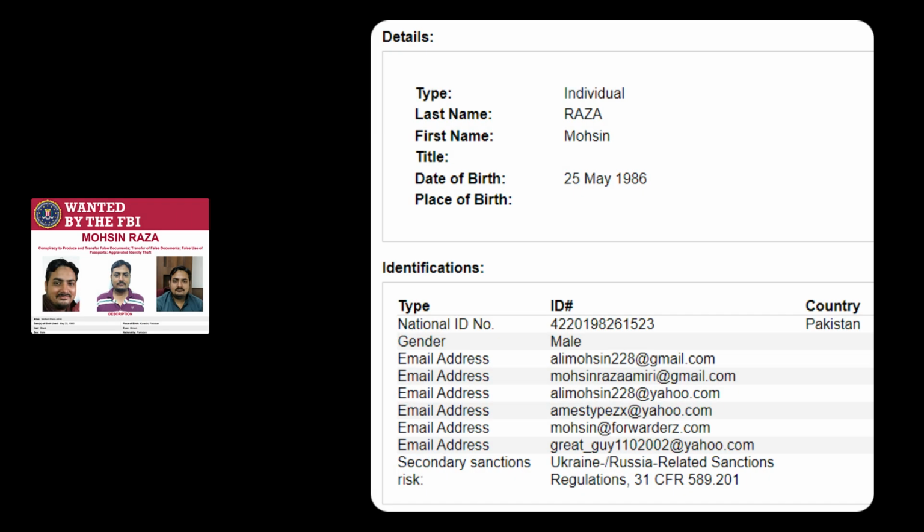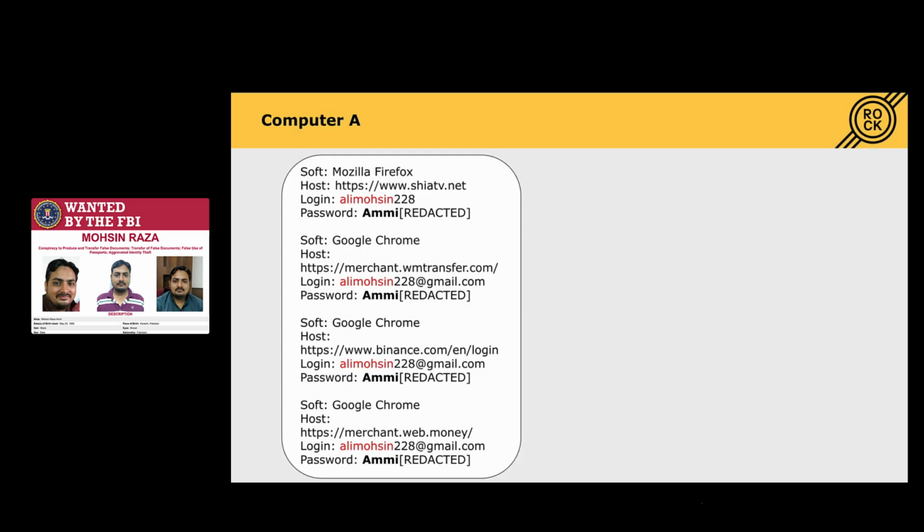Now, let's close our investigation not only by identifying new potential identities linked to the second eye solution, but also tracking the presence of two already wanted agents on those infected machines. I'll take the Ali Mohsin 228 alias that appears on the OFAC list and try to search computer A for the presence of this keyword. Basically, it can give me some evidence that Mohsin Raza was using this machine also. And indeed, we have several matches here for Ali Mohsin 228 as a standalone nickname and as an email address.